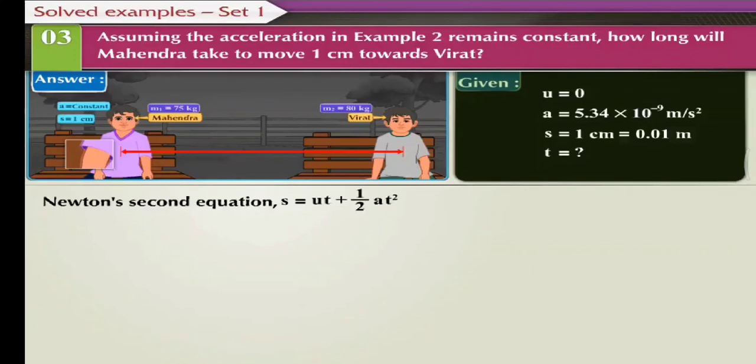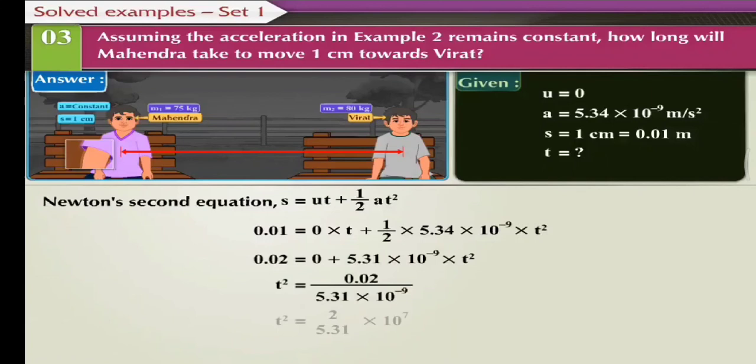Substituting the given values in the above equation, we get 0.01 is equal to 0 into t plus 1 upon 2 into 5.34 into 10 to the power minus 9 into t square. Therefore, t is equal to 1935.28 seconds. Come, let us now move to the next part.